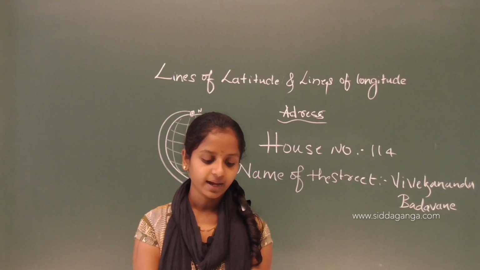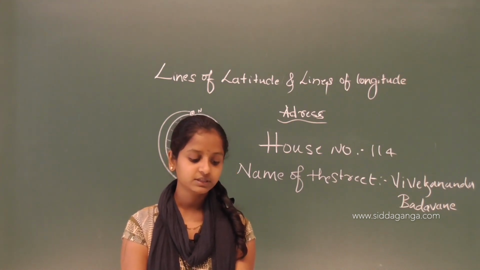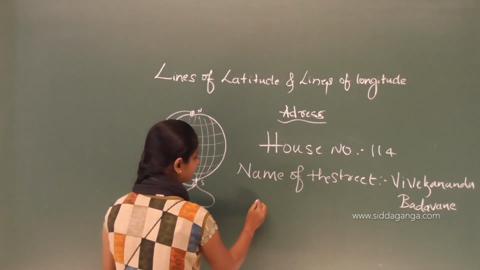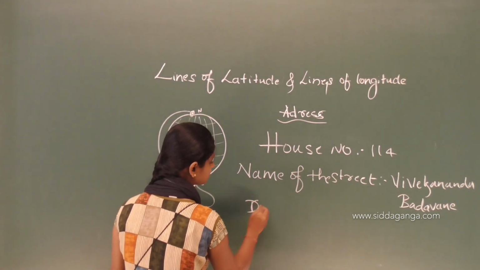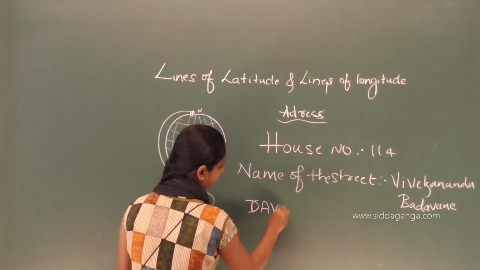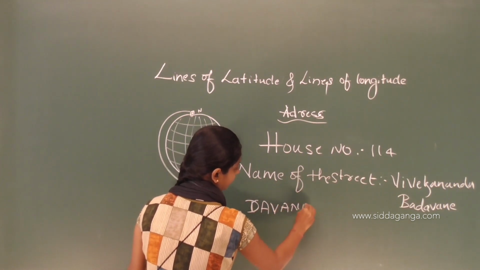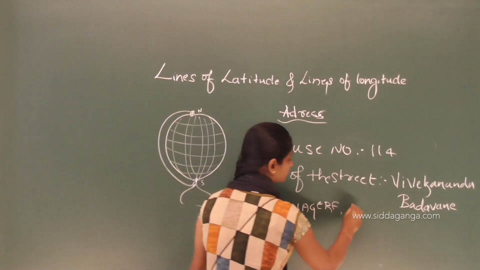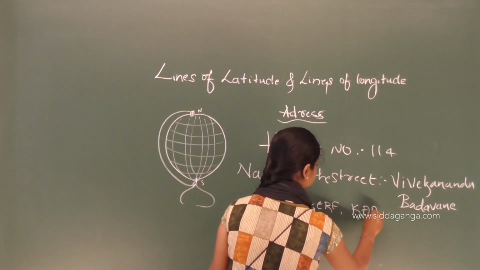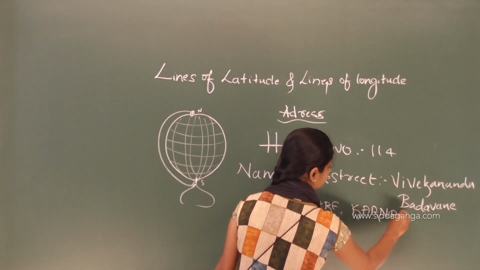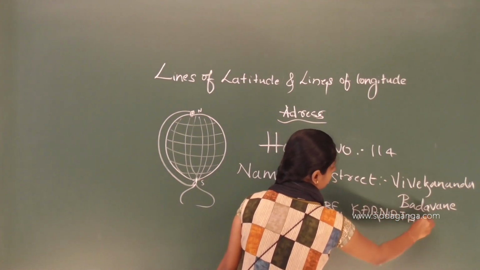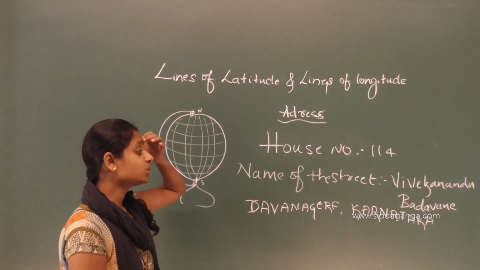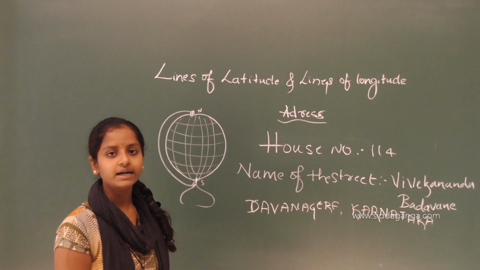And also the name of the city and the state. The city is Davanagere and the state is Karnataka. And also we write a pin code as well. So, this is called an address.